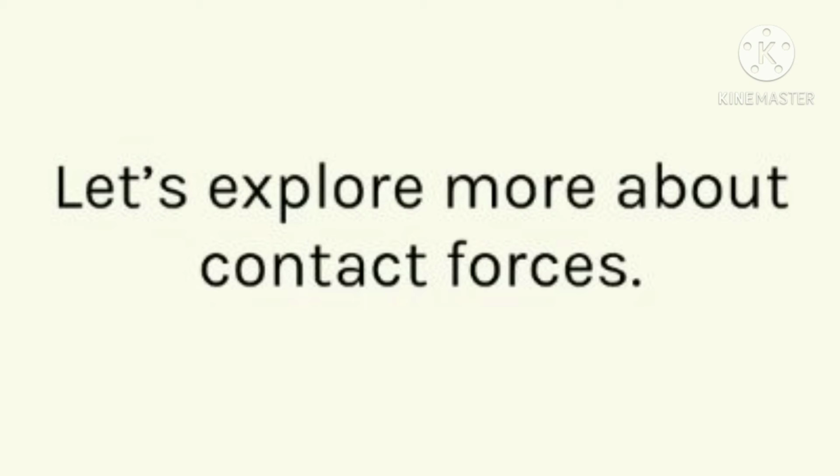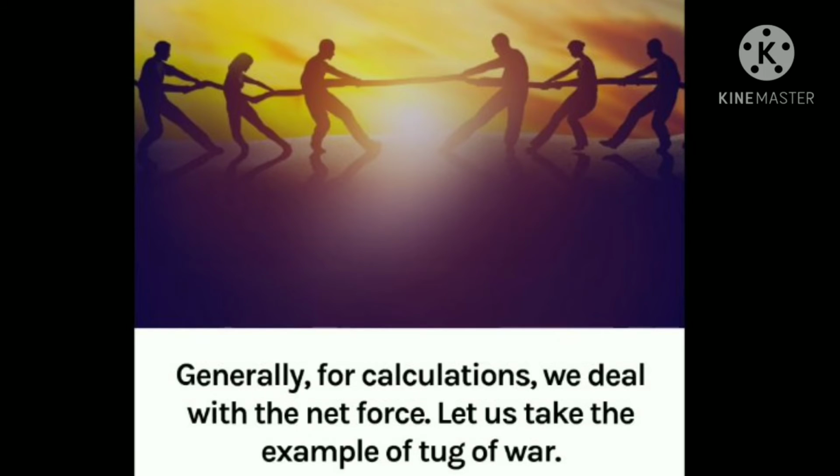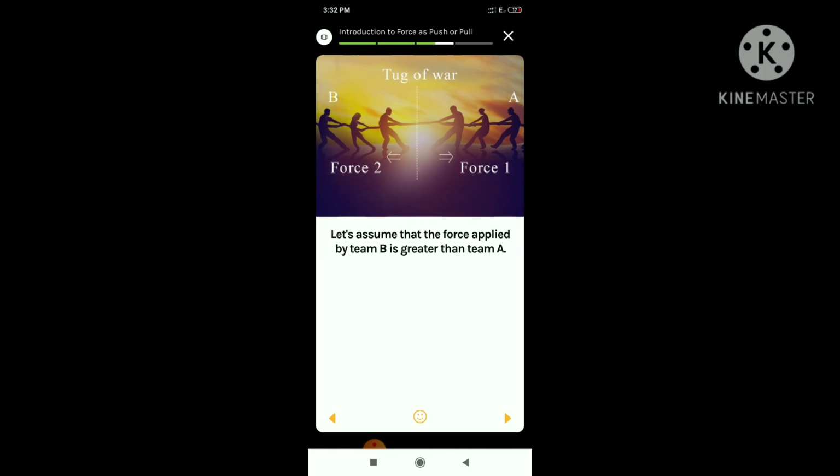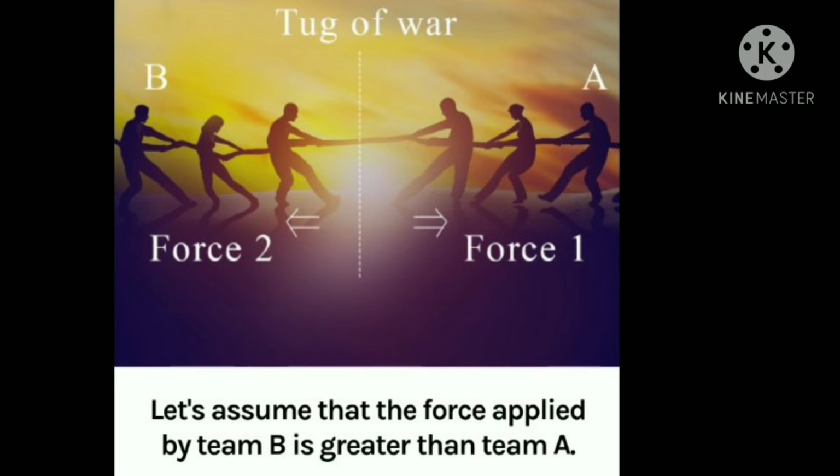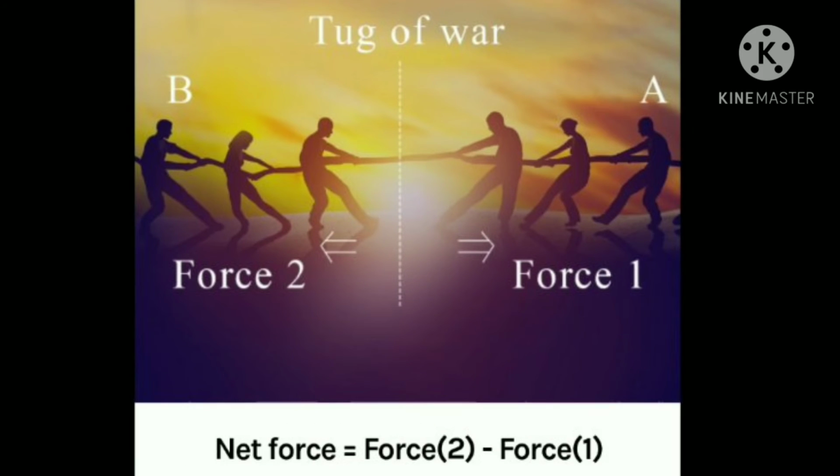Now see, generally for calculations we deal with the net force. Let us take the example of tug of war. Here you can see team A and team B. Let us assume that the force applied by team B is greater than team A. Team A's force is less than team B's force.